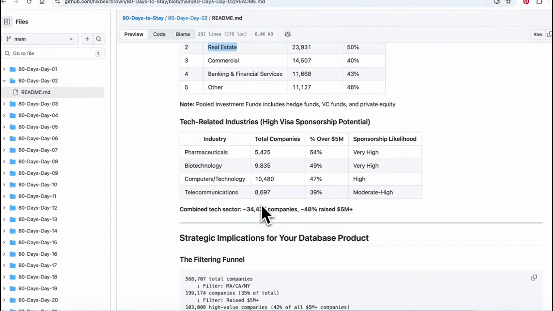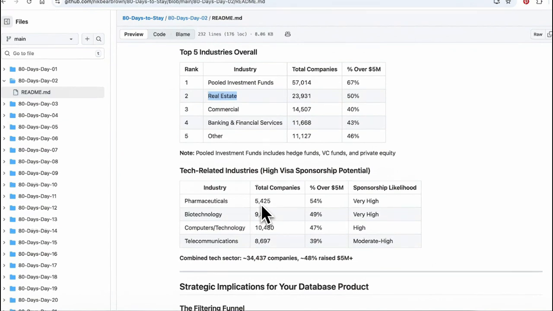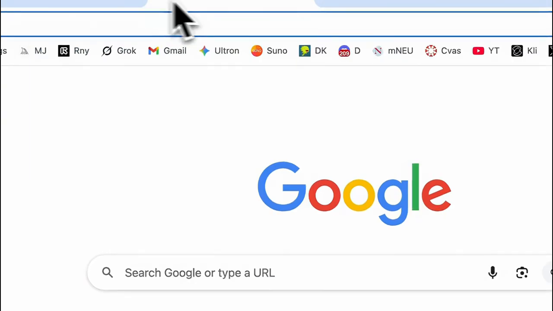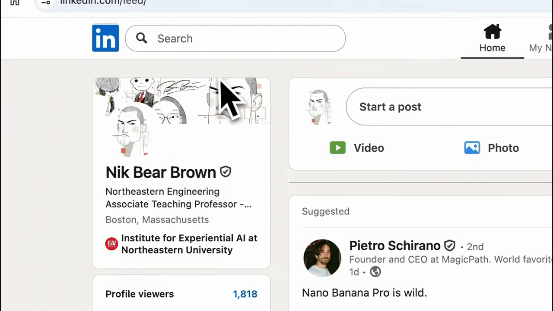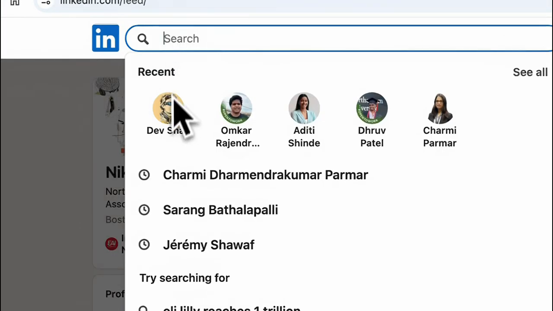So the idea is to start with these 50,000 companies and really annotate whether or not they're likely to sponsor and have hired recently. I have to look into the LinkedIn data a bit more. Let me show you sort of a rough approach.